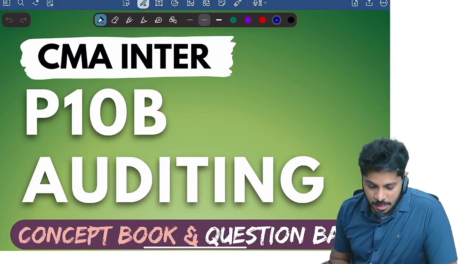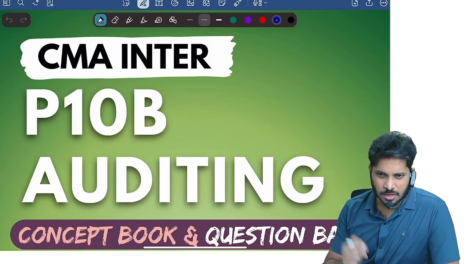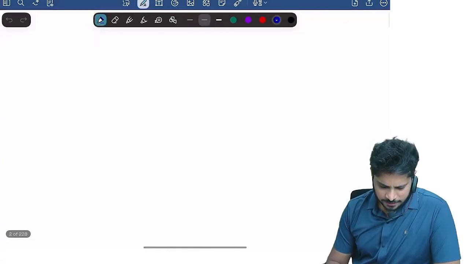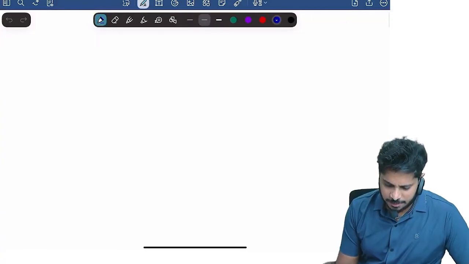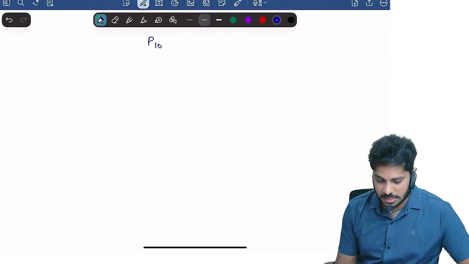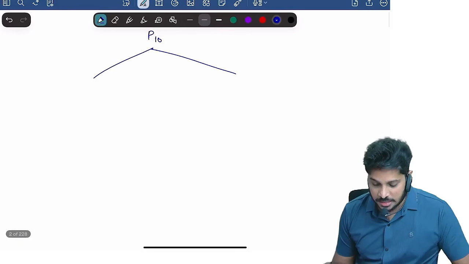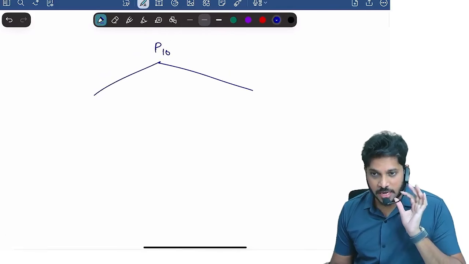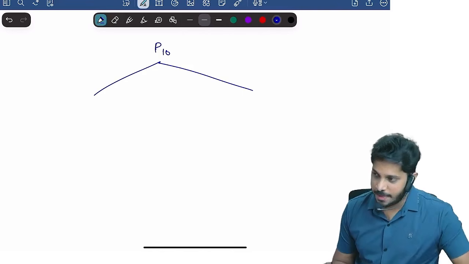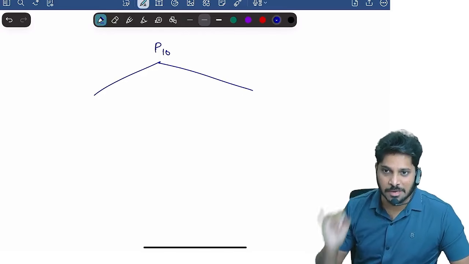Okay. Now, before I enter into the subject, let me discuss what the composition of this particular subject is. You have Paper 10. This paper consists of two parts: corporate accounting and auditing. These two parts, accounting and audit, each have a weightage of 50 marks. And guess what? Audit is the most scoring paper in CMA.